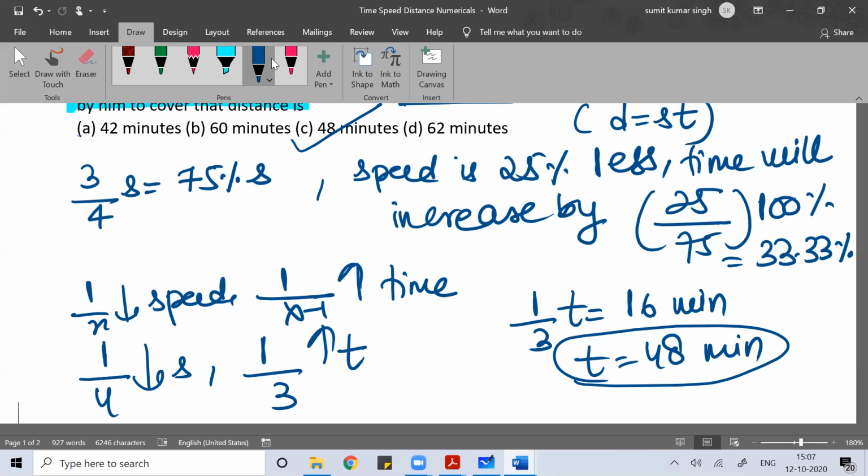So you can use this formula and you can get the answer very fast. Any doubt?